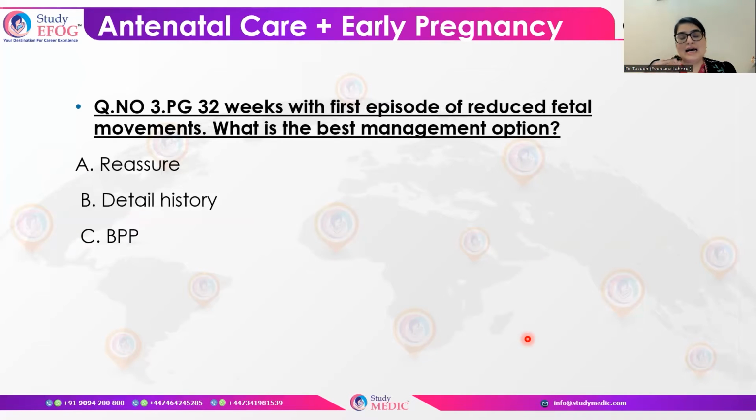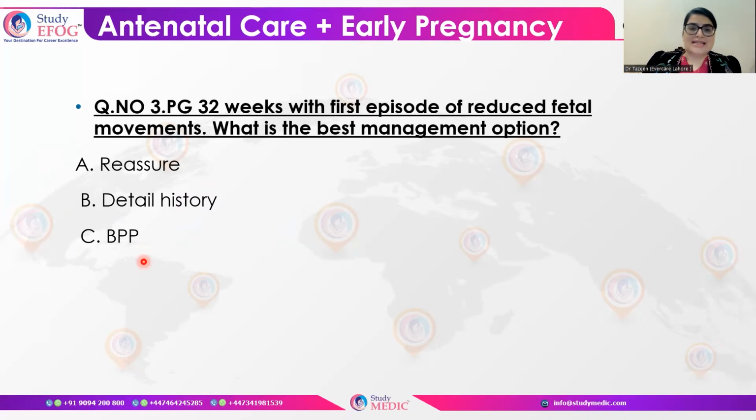Another important aspect of antenatal care is the patient with reduced fetal movement and how you have to go about it. If we get a question that a patient at 32 weeks with a first episode of reduced fetal movement is coming to you, what would be the management option? First of all, you should know the stepwise management of reduced fetal movement, which can help you understand how to take it further. So here the options are reassure, detailed history of the patient, and biophysical profile.